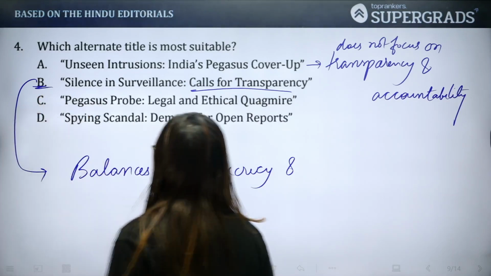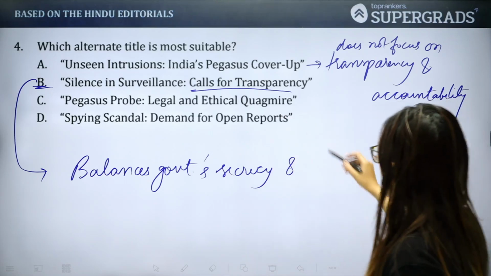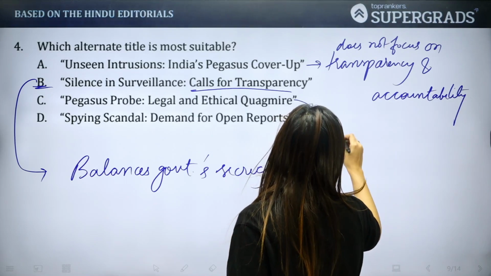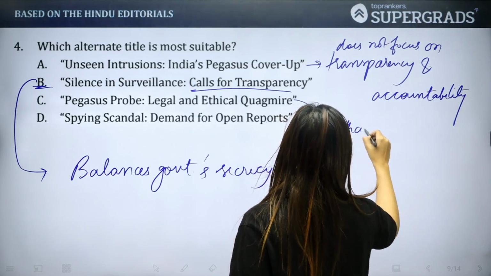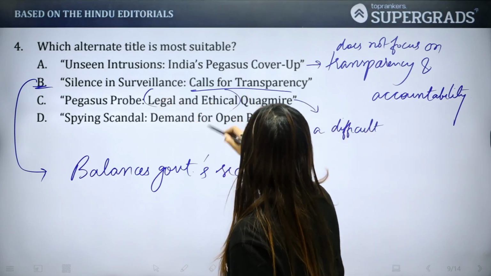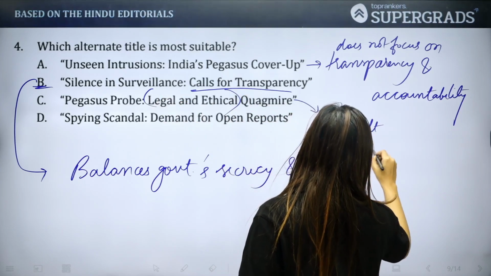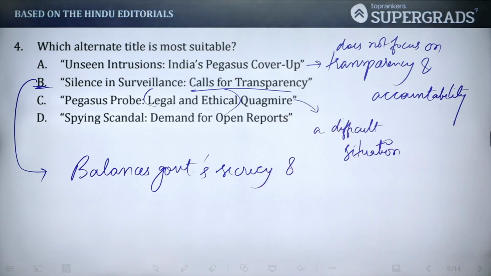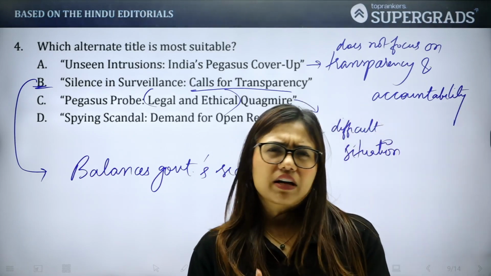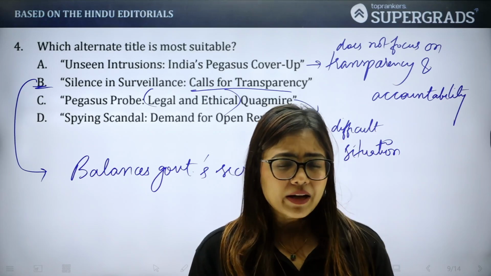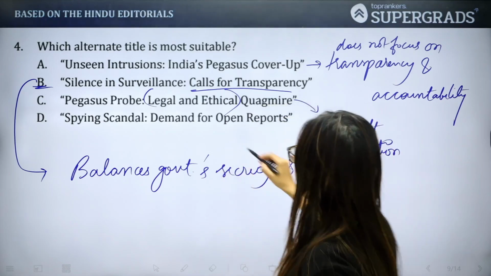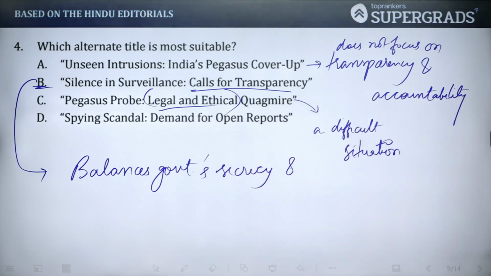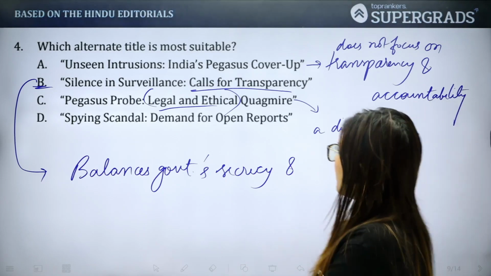Let's see option C. Pegasus probe, legal and ethical quagmire. Quagmire basically means a difficult situation, but they have kind of limited it to legal and ethical only. And again, does not frame the main concept, which is, आप बोल सकते हो, the reports being made public, उसके बारे में बात नहीं हो रही है, ट्रांसपेरेंसी की बात नहीं हो रही है। तो यहाँ पे legal and ethical quagmire is something which is very narrow, very limited, does not really emphasize on broken silence and need for report disclosure. तो उसकी बात यहाँ पे नहीं हुई है.